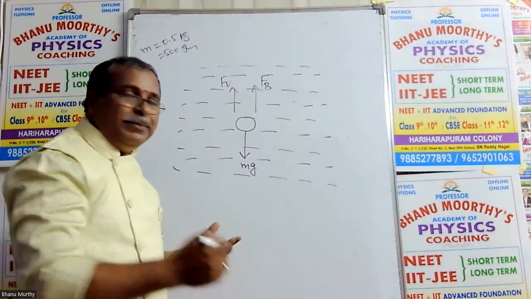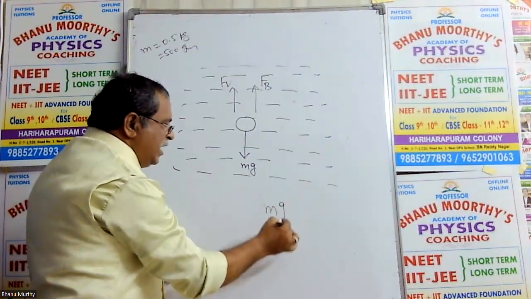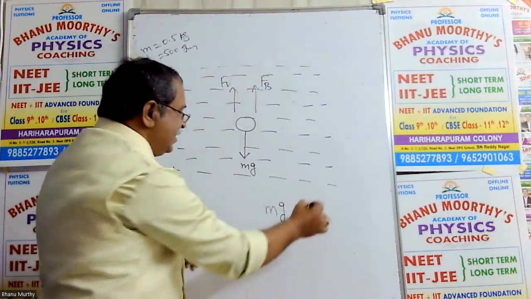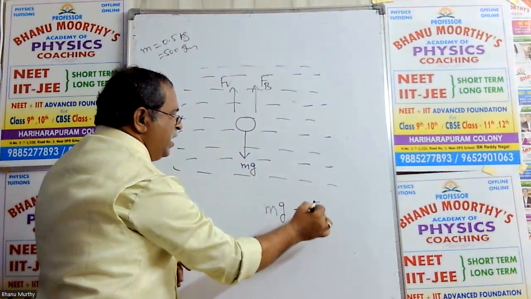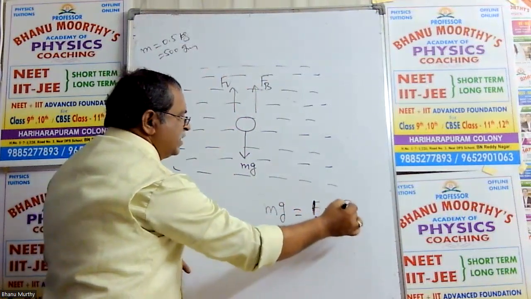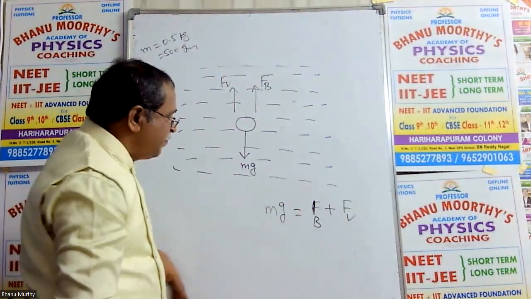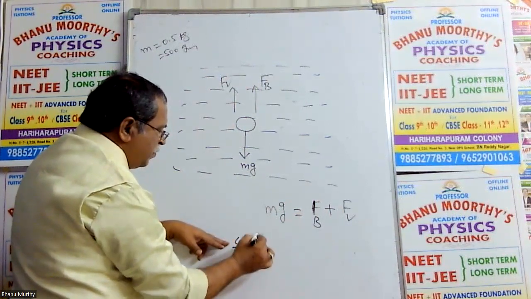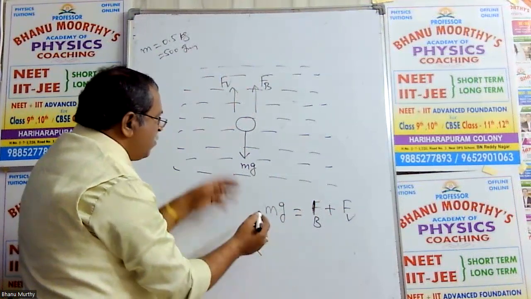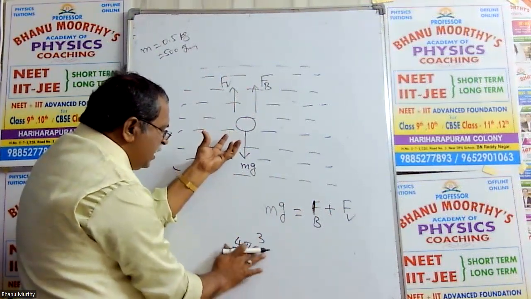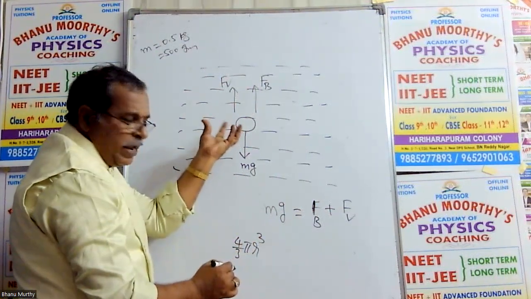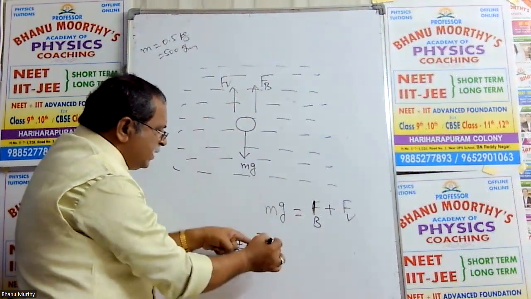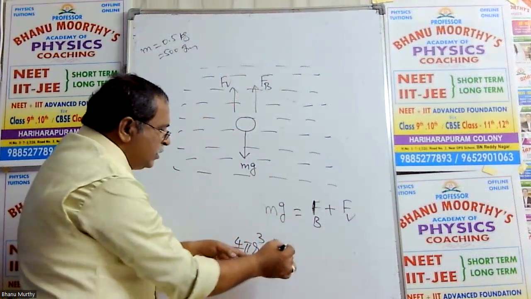Now I am writing the concept. Gravitational force mg is balancing with the upward internal forces, that is Fb, the buoyancy force, plus the viscous force, the frictional force. So mg is 4/3 pi r cubed, where r is the radius of the metal ball, that is volume, into the density of the ball, d, into g.